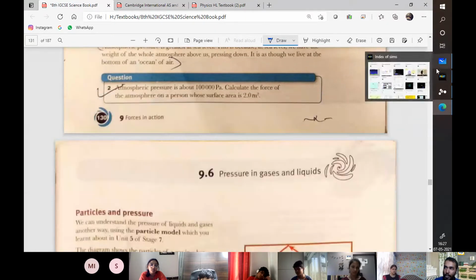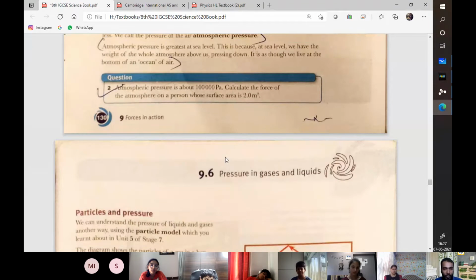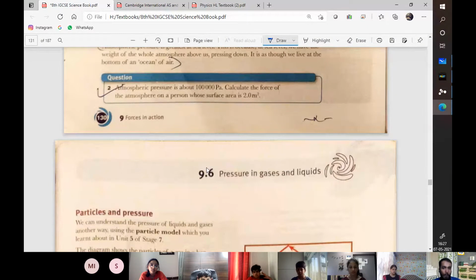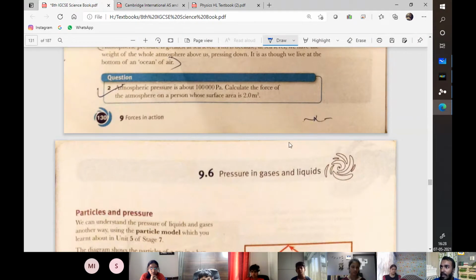Same goes with atmospheric pressure. Why does blood need a pressure to flow within us? Because from the outside we are experiencing the same amount of pressure. So blood pumps at the exact same pressure as the pressure we are being faced by the atmosphere. And what is atmosphere? Atmosphere is just a gas. That gas is weighing on us. It is not dense enough, so though we don't feel it enough, it's weighing down on us, so we experience that pressure, and that pressure is referred to as 1 atmosphere.